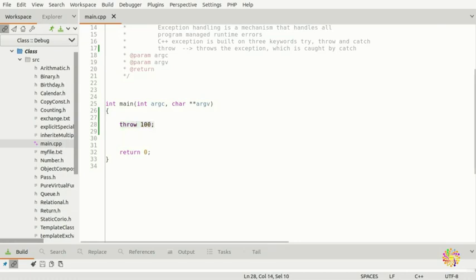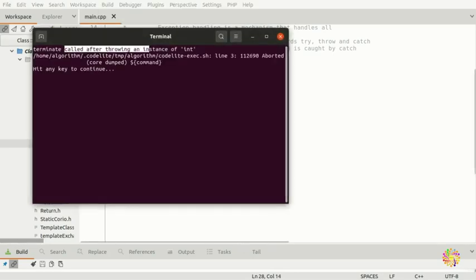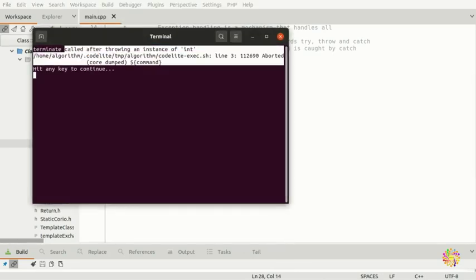You throw some very small piece of code, your code gets buggy, and after that your program crashes. Make sure you don't show this to the user. If your program gives a core dumped message or something like that, it means your program is buggy, and then you're going to face all sorts of problems.